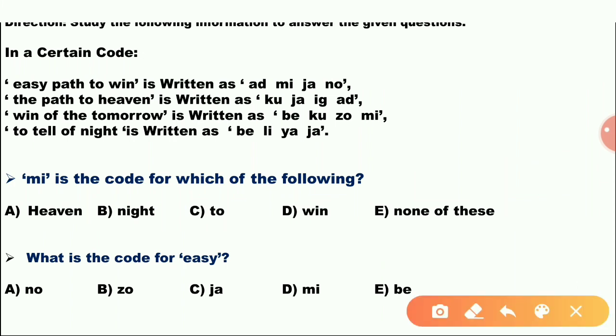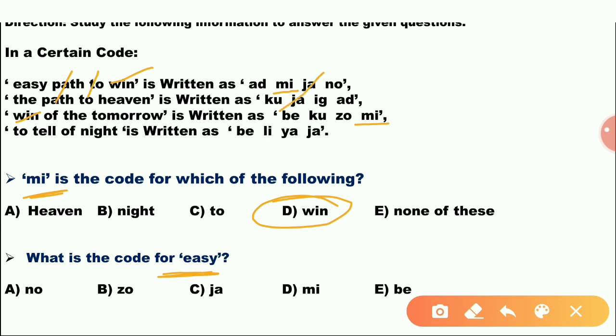This is the coding decoding. What is the code for easy? This is the code for mi, easy path to win. So mi is the win, and easy, path, jaw.